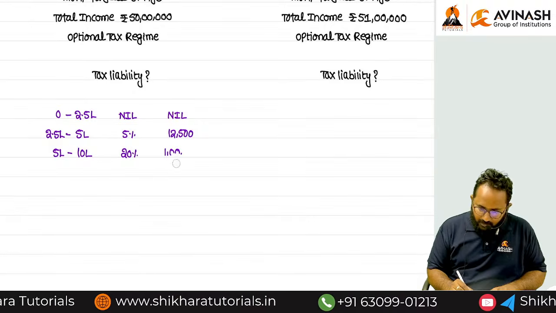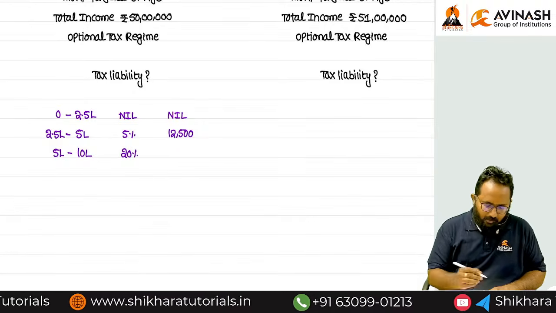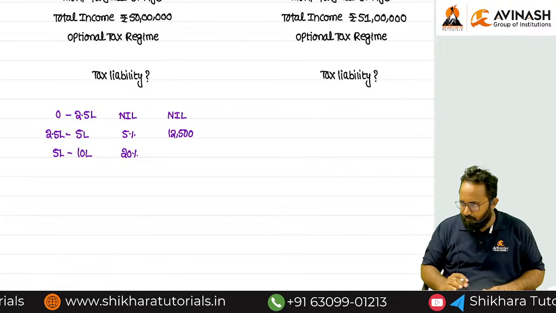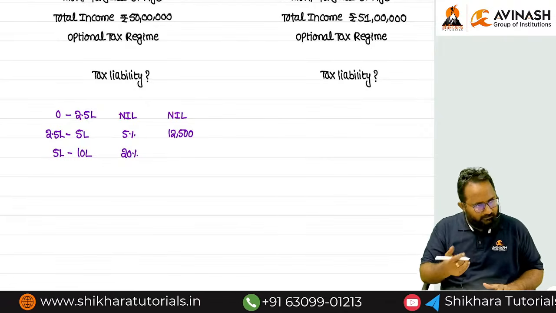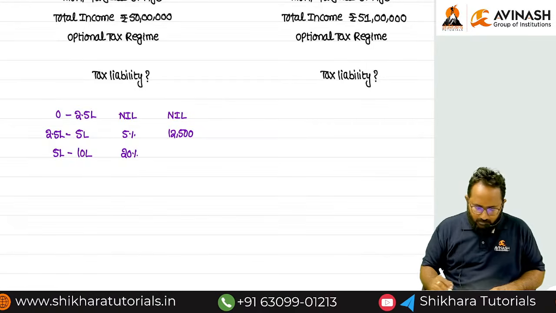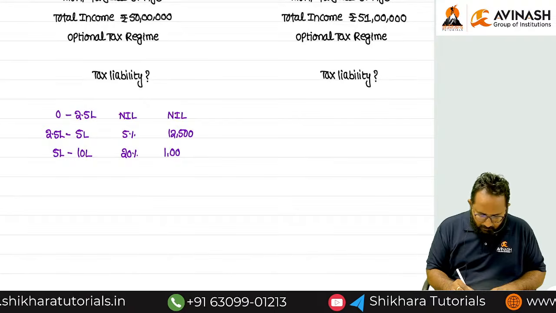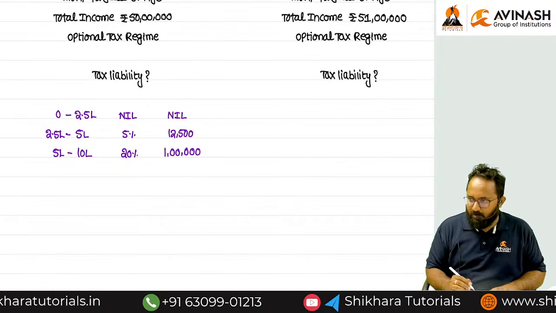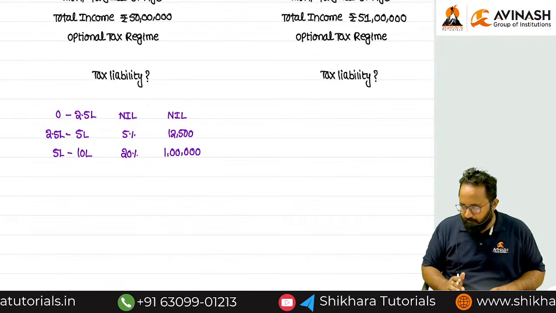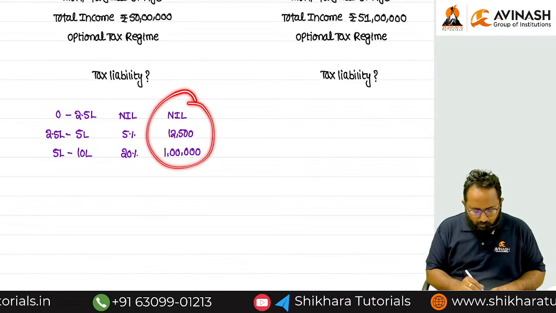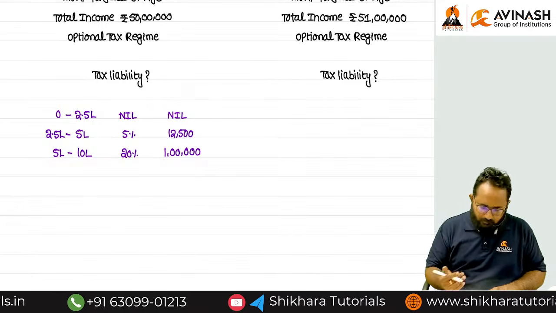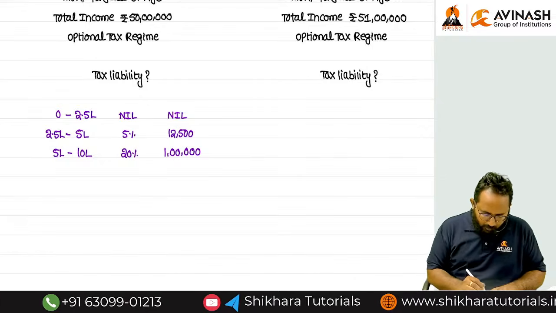By practicing, automatically you can register these figures in your mind. But in the exam, you have to write it down step by step. Up to 10 lakh, I know the tax liability is 1 lakh 12,500. But you have to present it in this way only. I always know that up to 10 lakh it is 1 lakh 12,500, but you have to present it.